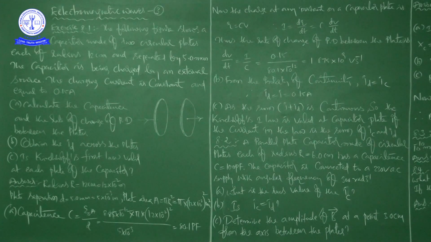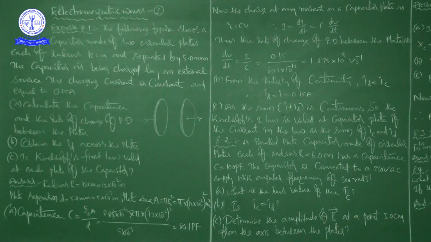Right now, the capacitor is being charged by an external source. The charging current is constant and equal to 0.15 amps. The capacitor is being charged by an external source, which is not shown in the figure.